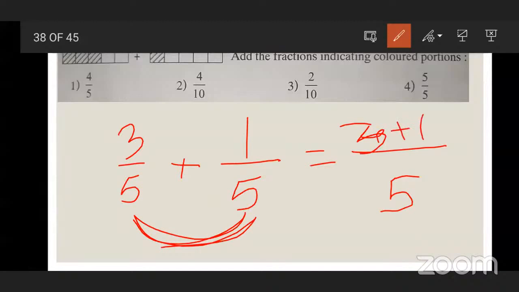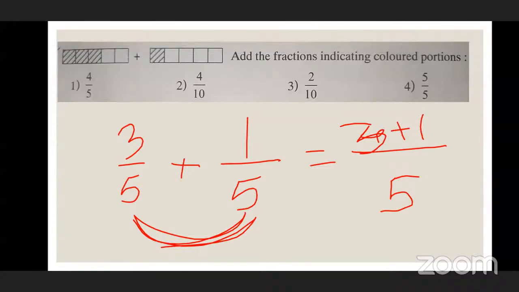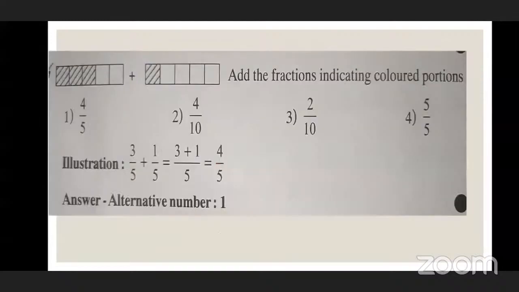Very good. Option number 1 is correct. So in this way you can easily find the answers in your scholarship exam. Okay. So you can see how they have got the answer.